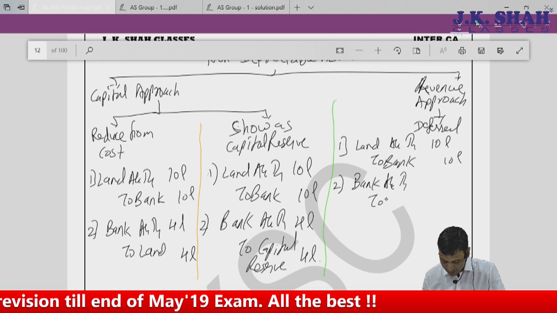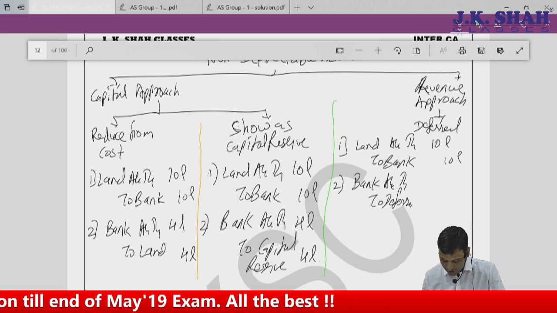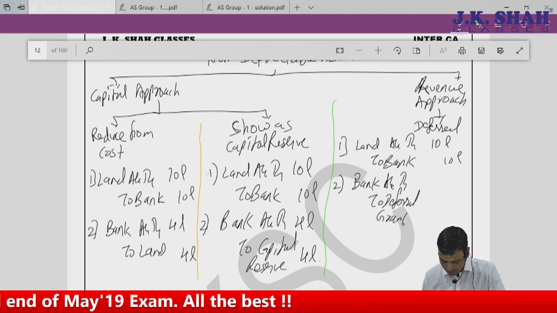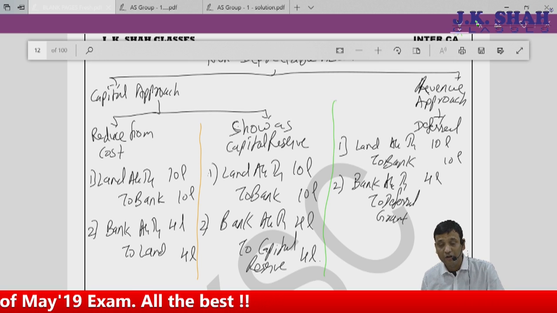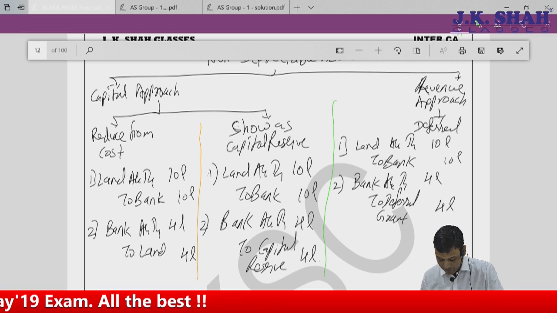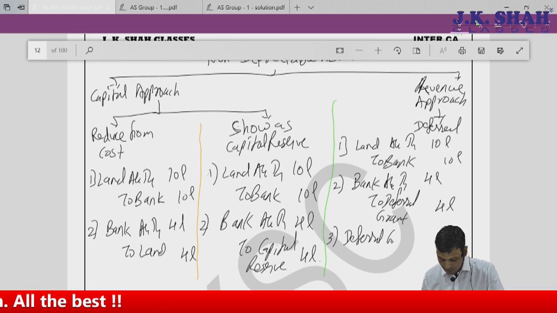Bank account debit to deferred grant. You can also write deferred government grant. Deferred grant 4 lakhs, and then deferred grant to P&L.